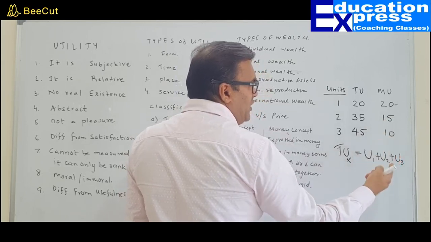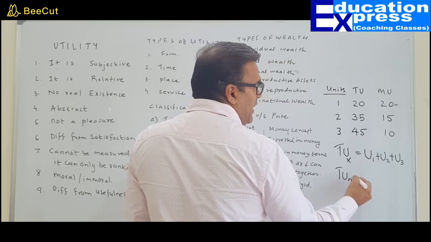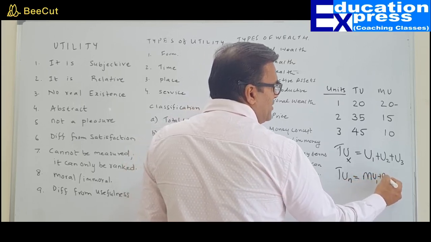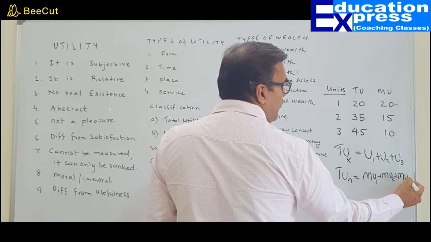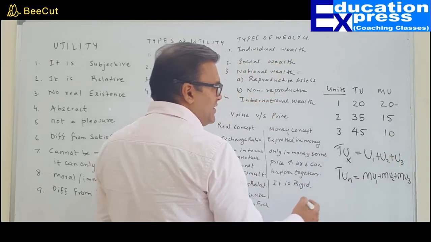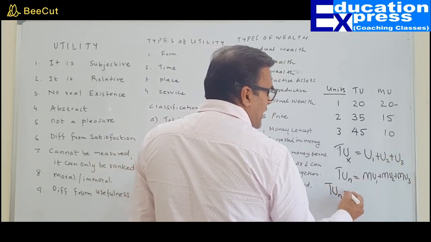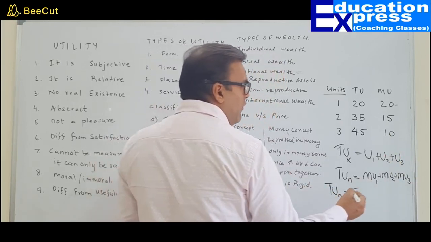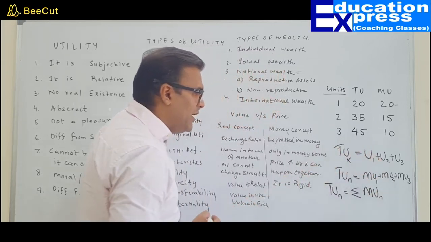10. In short, my total utility of n commodity is nothing but marginal utility of first plus marginal utility of second plus marginal utility of third. In other words, total utility of n commodity is nothing but the total, sigma means total, of marginal utility of n commodity.